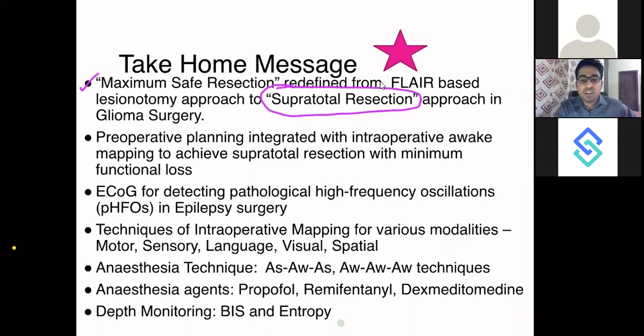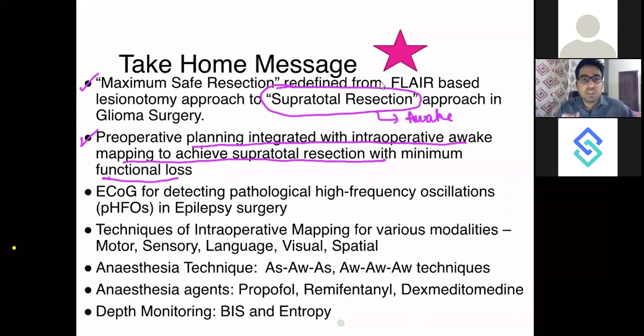You have to aim for supratotal resection in glioma surgery for low recurrence and better performance, and supratotal resection has to be done using the awake craniotomy technique, because post-operative deficits can be prevented by it. Pre-operative planning is integrated with intraoperative awake mapping to achieve supratotal resection with minimum function loss. This is the crux of neurosurgery. You have to take a lot of risk, but with minimal deficit. The patient who has gone in with a certain amount of deficit should come out of the surgery with the same amount of deficit.